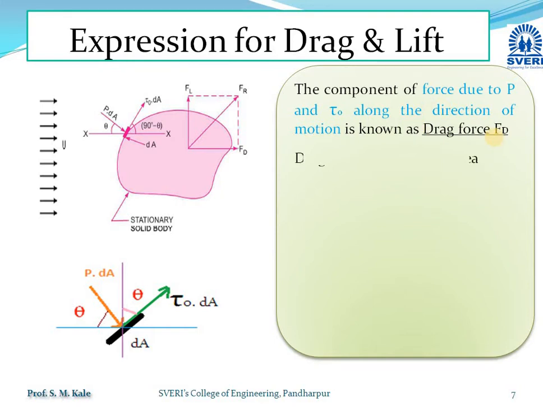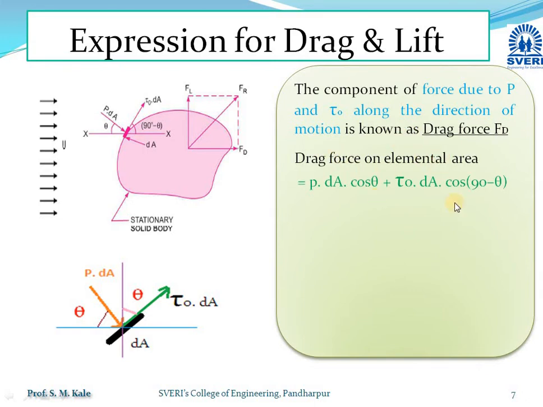So for elemental area dA, if I calculate the value of the drag force acting on that elemental area dA, then the component of P into dA along the direction of motion will be P dA cos theta, and the component of tau dA along the direction of motion will be tau 0 dA cos 90 minus theta.